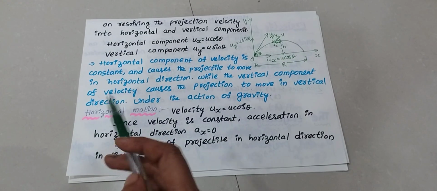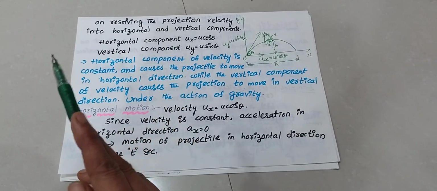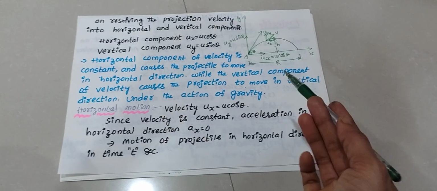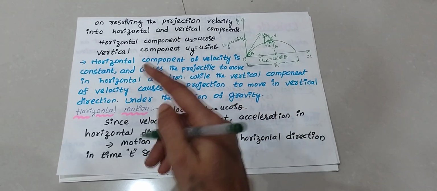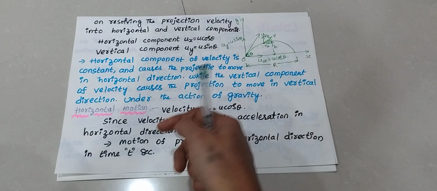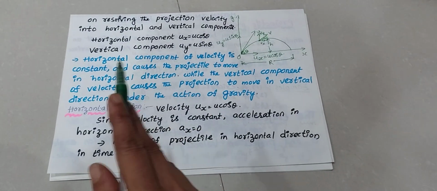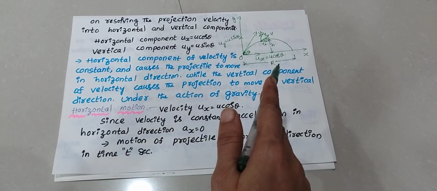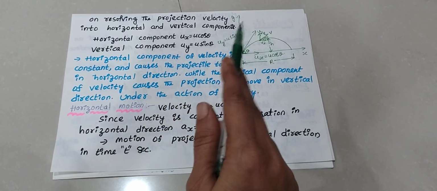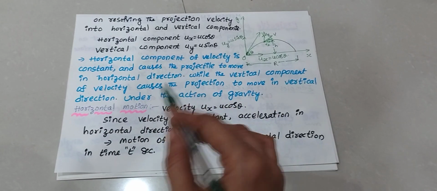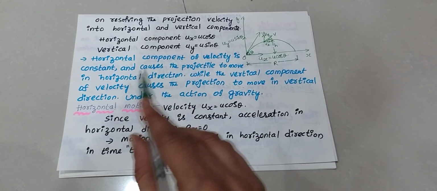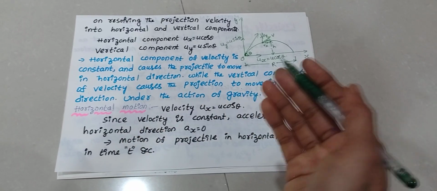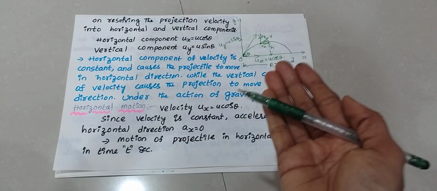On resolving the projection velocity into horizontal and vertical components, the horizontal component means along the x-axis, and the vertical component means along the y-axis. Horizontal component ux is equal to u cos theta, vertical component uy is equal to u sin theta. Now the horizontal component of velocity is constant.